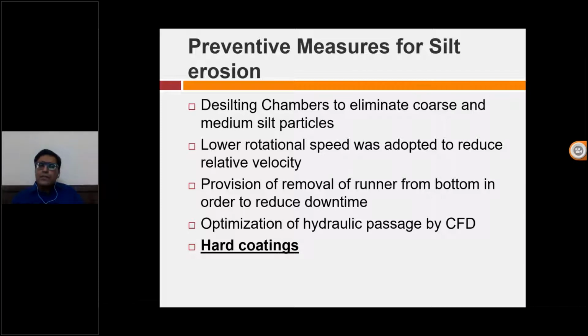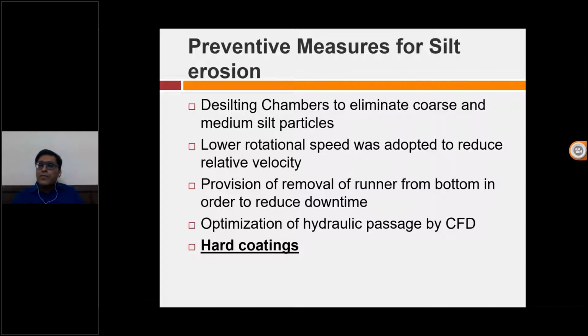The second thing is lower rotational speed. You can reduce the speed so that the relative velocity can decrease. Third is the provision of removal of the runner from the bottom. They're doing this because in the turbine, on the top you have a generator.